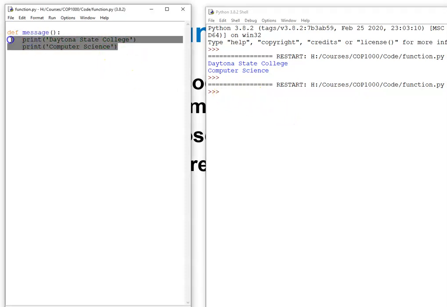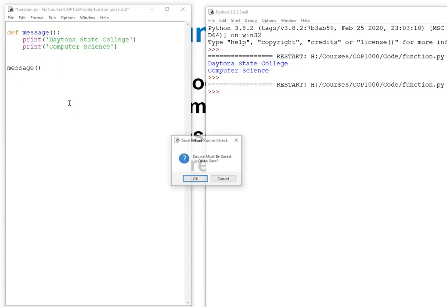This is just my function, meaning my definition. I'm not calling the definition. And now I'm ready. So I call function message. When I call function message, this function will be replaced by the code block, meaning these 2 lines. These 2 lines will come into right here. They'll replace it.